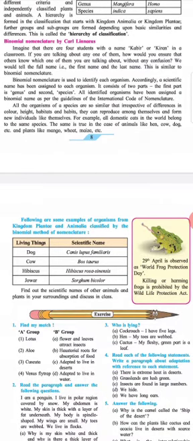All the organisms of a species are so similar that irrespective of differences in color, height, habitats and habits, they can reproduce among themselves and form new individuals like themselves. For example, all domestic cats in the world belong to the same species. This is true in the case of animals like hen, cow, dog, etc., and plants like mango, wheat, maize, etc.